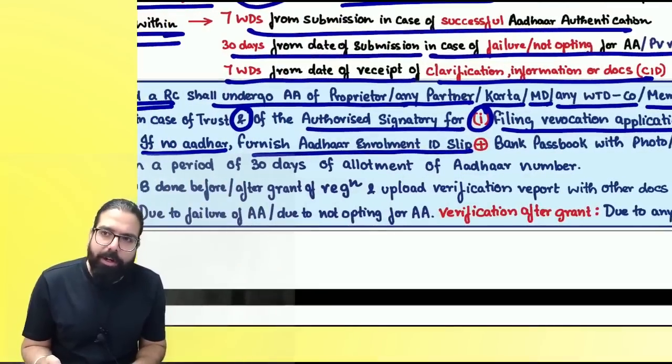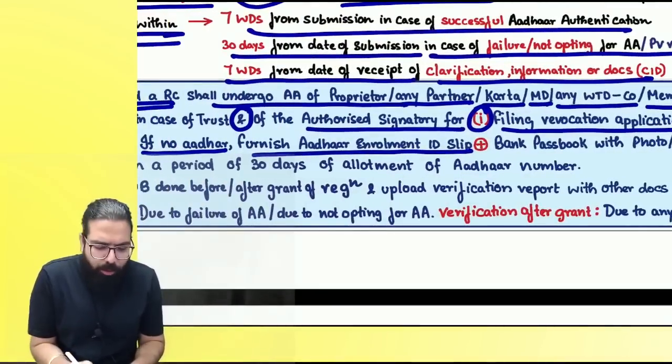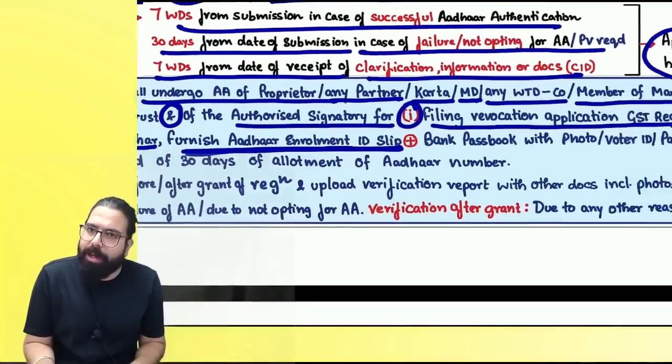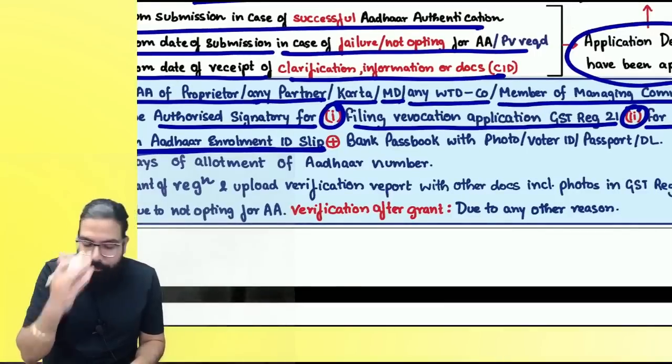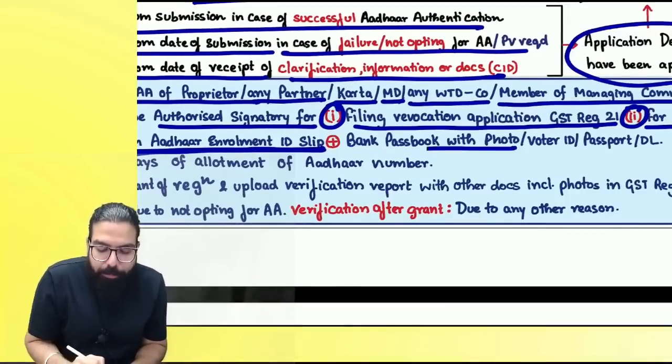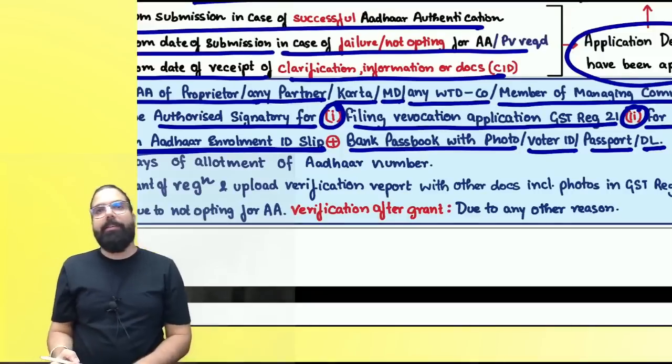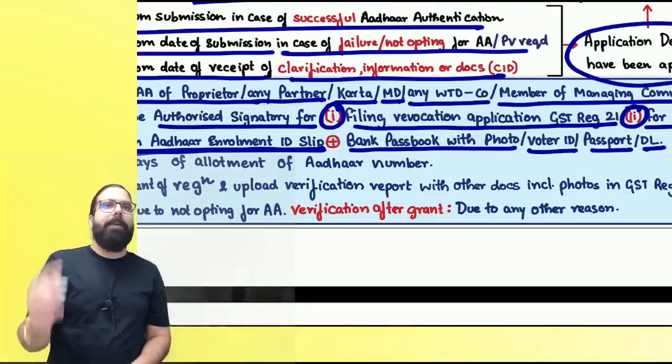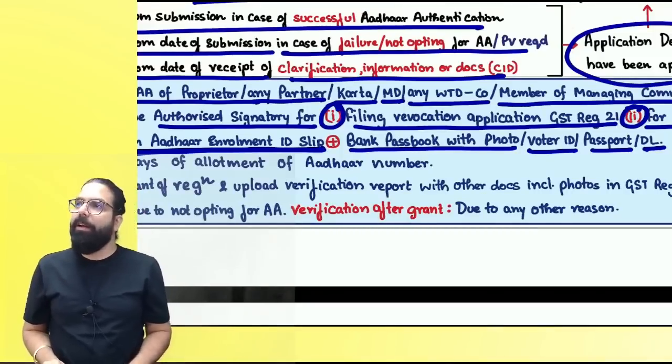If, sir, your Aadhaar card is not there, then do one thing. Furnish your Aadhaar enrollment ID slip when you apply for Aadhaar. Along with that, you have to give bank passbook with photo or voter ID or passport or driving license. Are we clear, everyone? And then you can apply for your revocation or refund application.